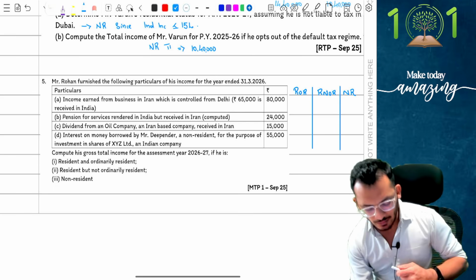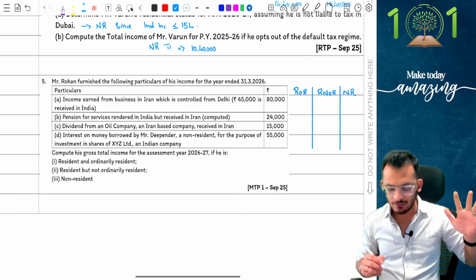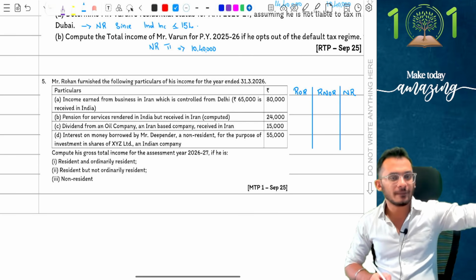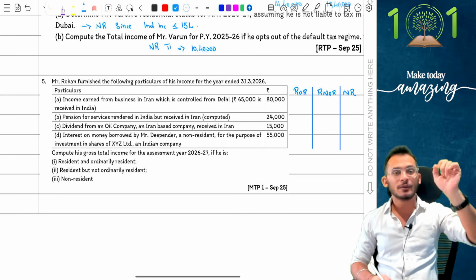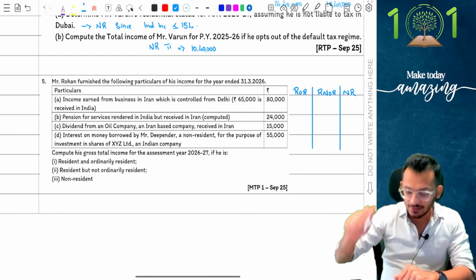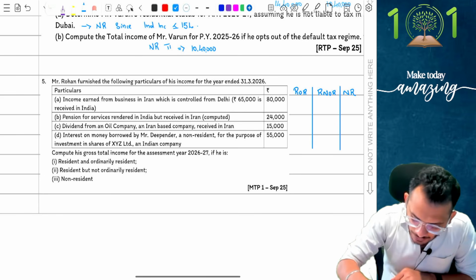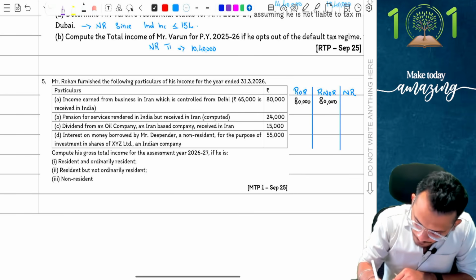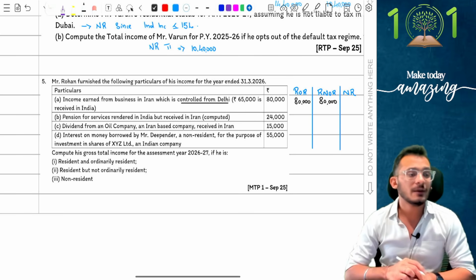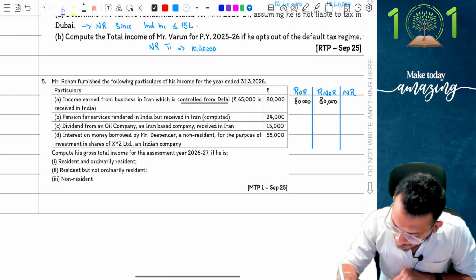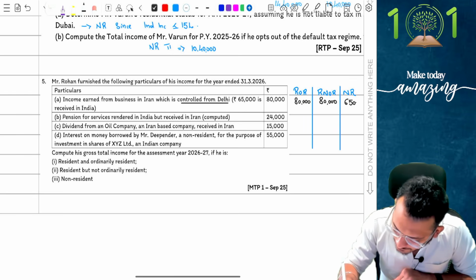It says income earned from business in Iran, which is controlled from Delhi, and 65,000 is received in India. Notice the business is outside India. Control is happening from Delhi, which means ROR and RNOR will say, I'm going to tax it. ROR anyway has global income taxable, so fully taxable. RNOR will also say fully taxable because the controllership has taken place in India. But when it comes to NR, it says controllership and all is not something I know. Only 4 incomes are taxable for me, and therefore 65,000 is what I am going to tax.